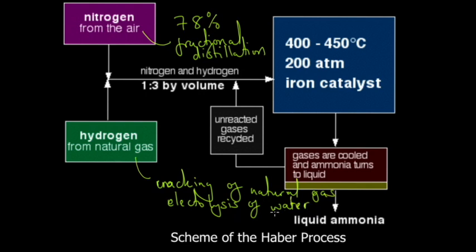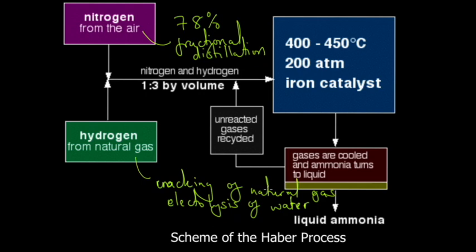The reason we don't use electrolysis of water in industry is that it's very expensive. Splitting water into hydrogen and oxygen requires a lot of energy, so we stick to cracking of natural gas.